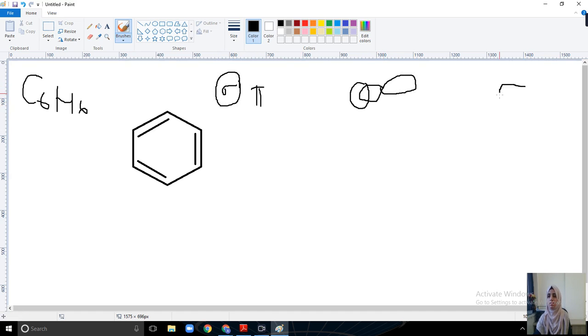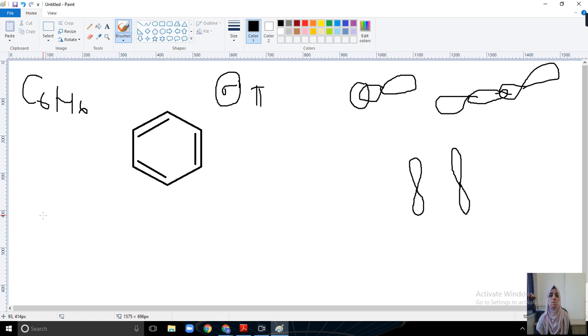Like this, these two p orbitals will form a sigma bond. If a lateral overlapping occurs between p orbitals, that is a pi bond. What are orbitals? Nucleus, then shell, and within the shell, the s, p, d are called orbitals.